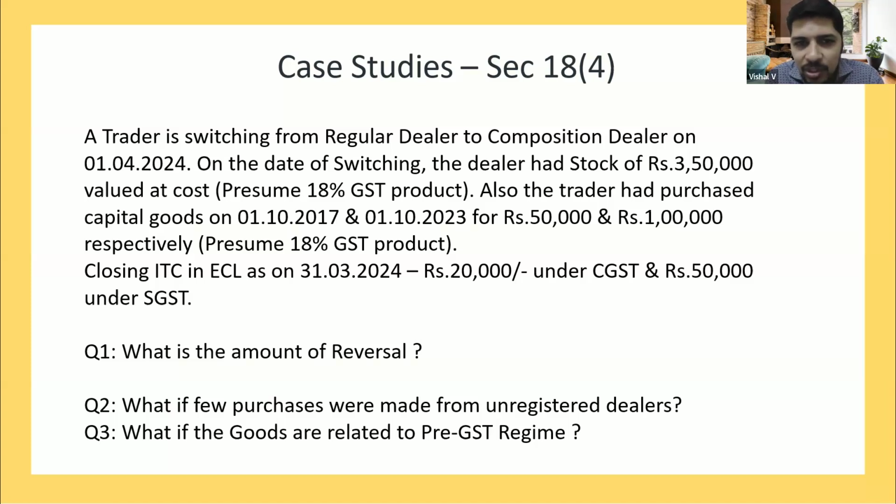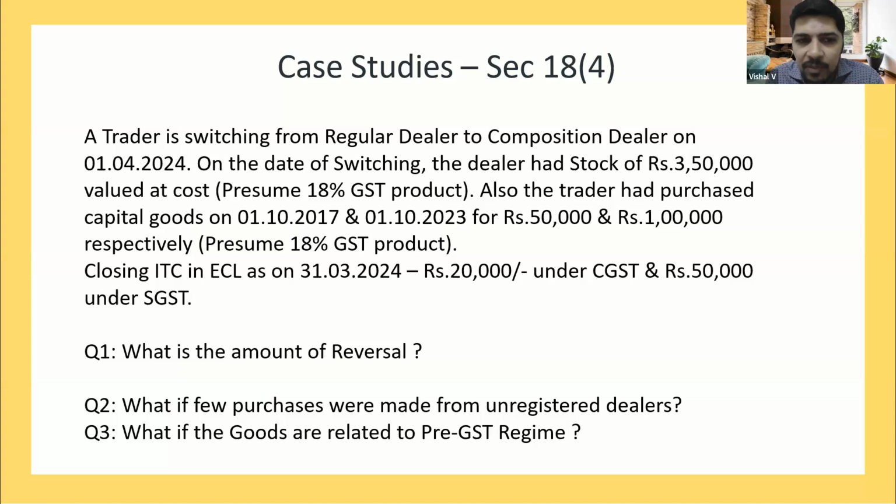On 1 lakh, 18,000 is the total credit. On 18,000 into 4.5 divided by 5, that is the amount which we have to reverse. Nothing but 48 plus 6, 54 months reversal has to be done, so into 54 divided by 60. That comes to 16,200. 16,200 divided by 2, so 8,100 will be the GST portion on the capital goods and 31,500 will be the GST portion on the goods. So total reversal is 39,600 in this particular scenario.